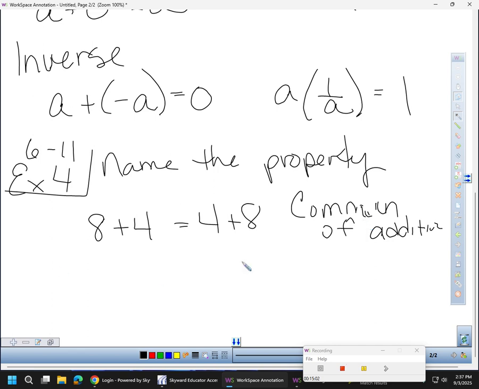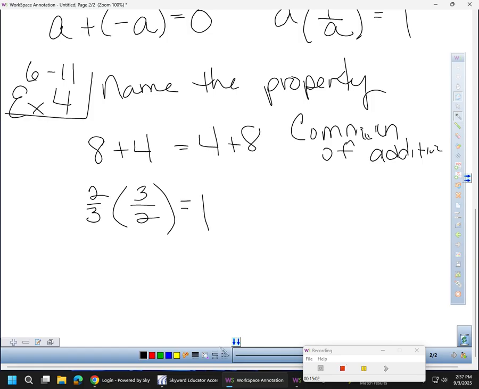All right. So let's try this one. What if I gave you, let's say 2/3 times 3/2 equals 1? What property do you think that is? The inverse of what? Good. Inverse of multiplication. And you can write mult for me if you want. That's fine. Okay? So, do we have any questions on our properties? All right. You just got to look at your notes, compare them, and pick the right one.